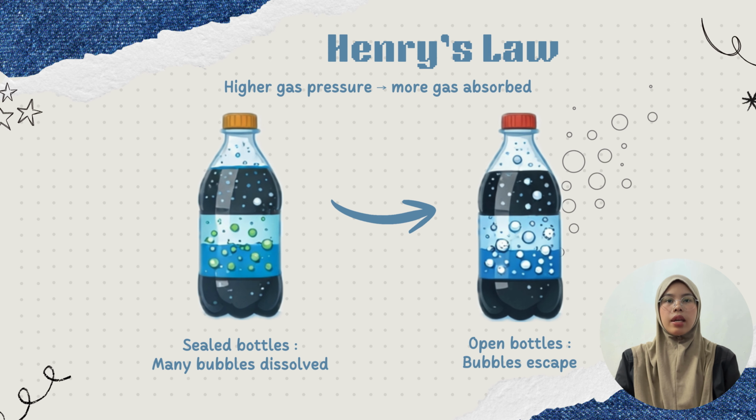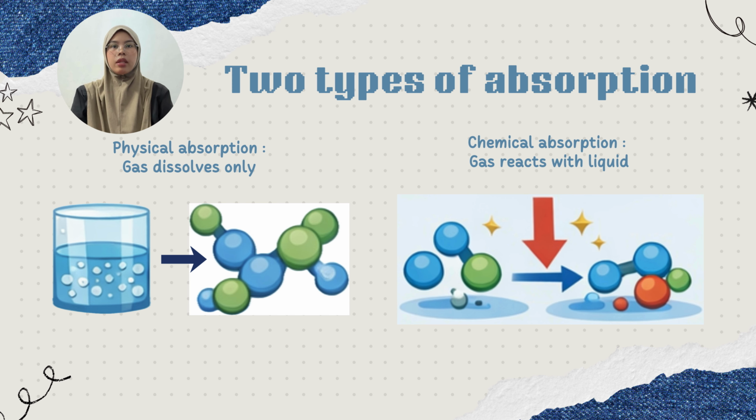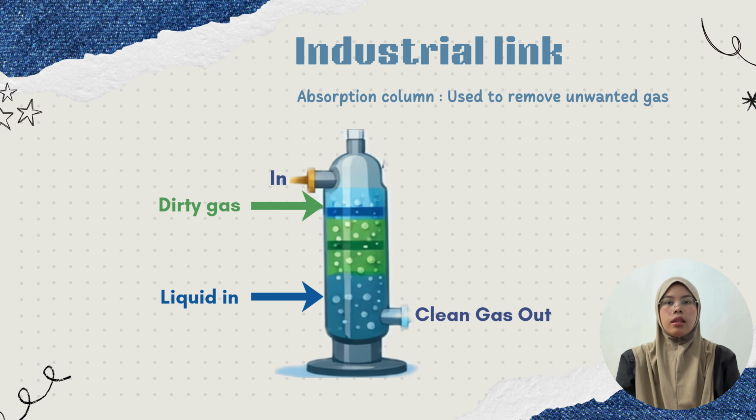This idea is explained by Henry's law. In simple terms, the higher the gas pressure above a liquid, the more gas the liquid can absorb. That's why unopened carbonated drinks contain lots of dissolved carbon dioxide. Absorption can happen in two ways. Physical absorption depends only on solubility, like carbon dioxide dissolving in water. Meanwhile, chemical absorption happens when the gas reacts with the liquid, such as carbon dioxide reacting with amine solution in industrial gas treatment. In industries, this process happens inside tall equipment called absorption columns, where the gas is cleaned before being released into the environment.